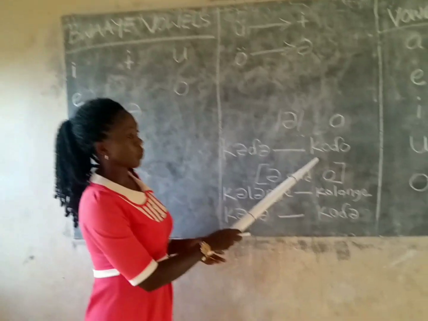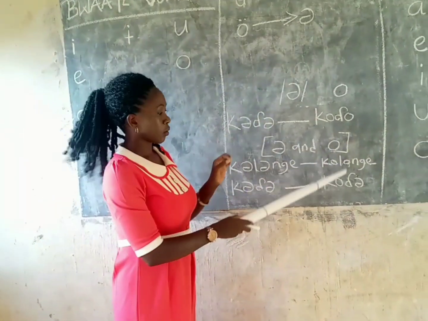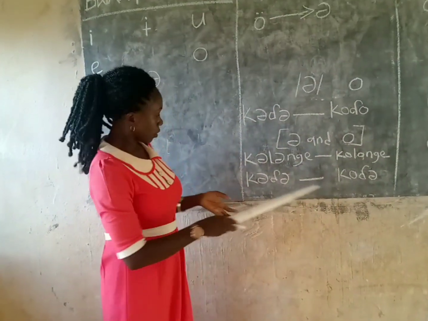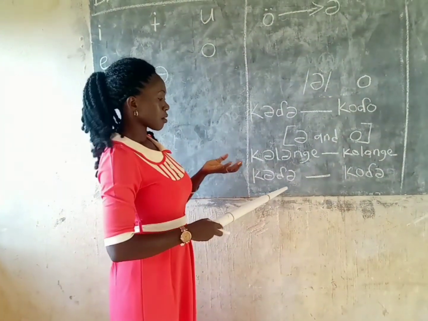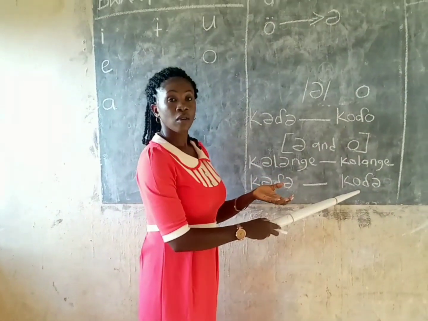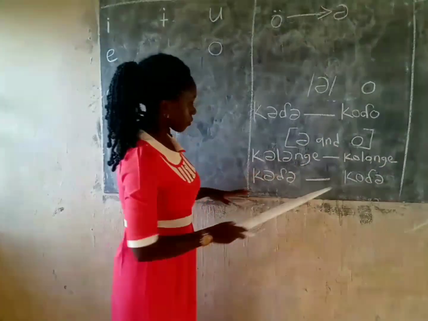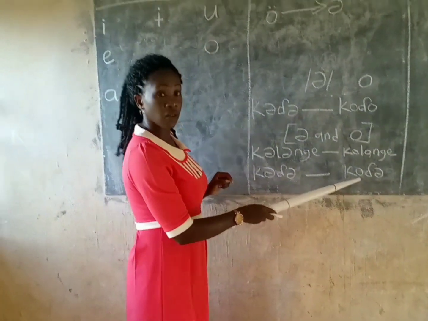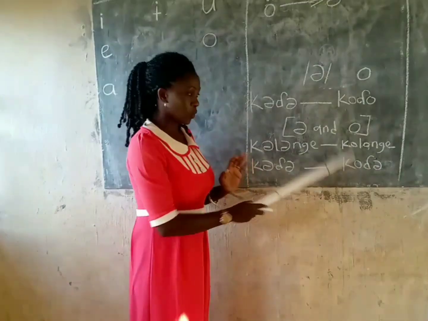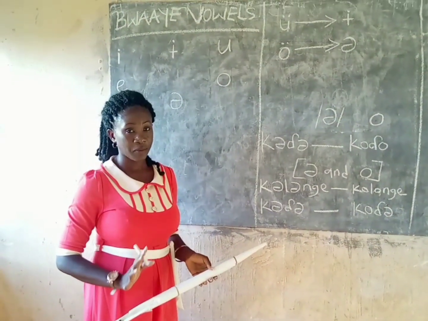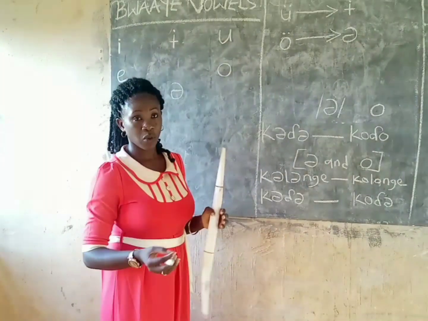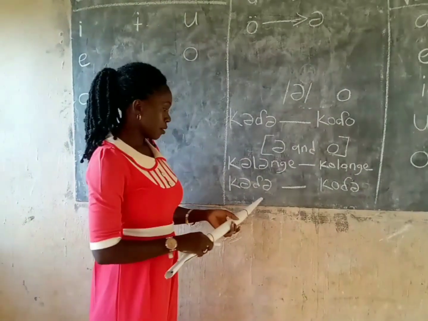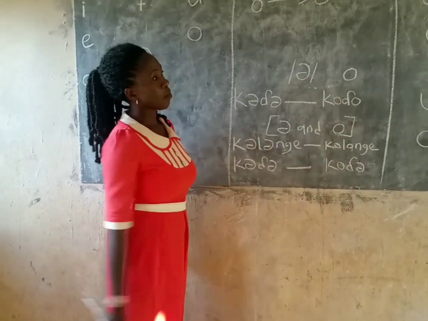This word is different from this word. This word is kodo, while this one is kodo. We have both kodo and kodo in Bwaatye language. So notice the position of the tongue while giving the sound always. That will help you to write appropriately in Bwaatye without mixing the word or writing a different thing while meaning a different one.